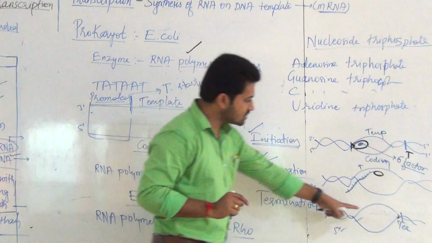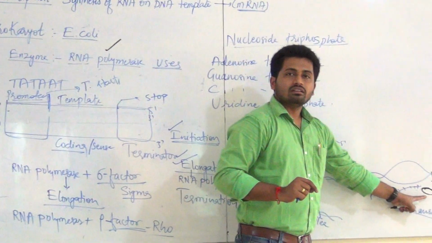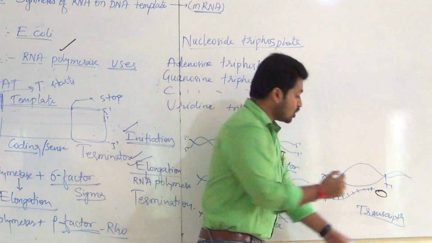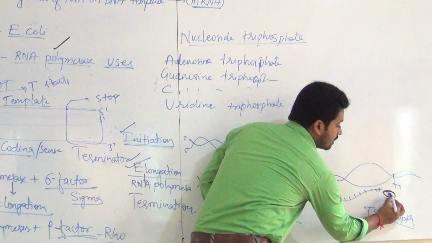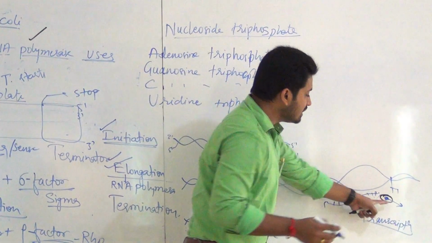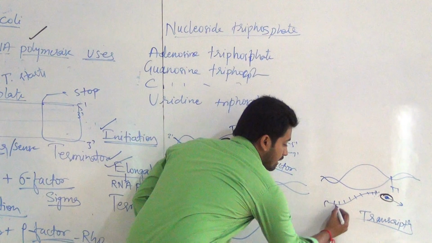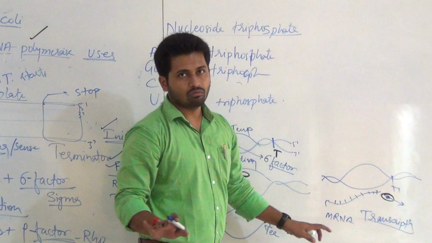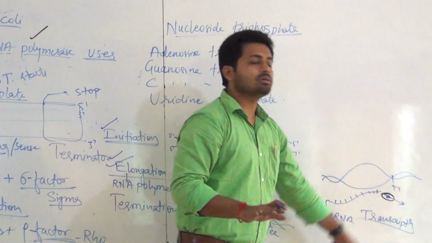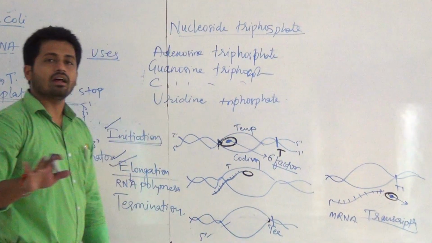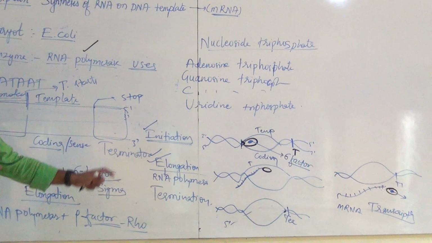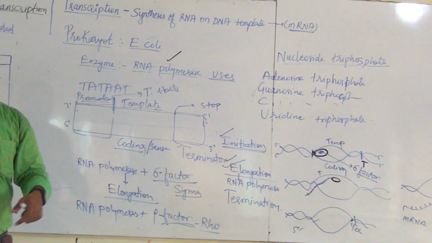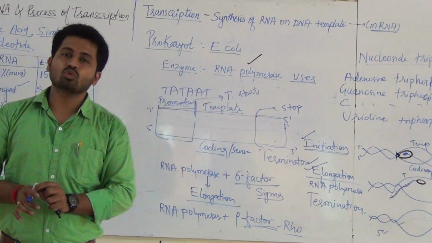When the Rho factor reaches the RNA polymerase, both the enzyme and this mRNA fall off. And here completes the process of transcription.